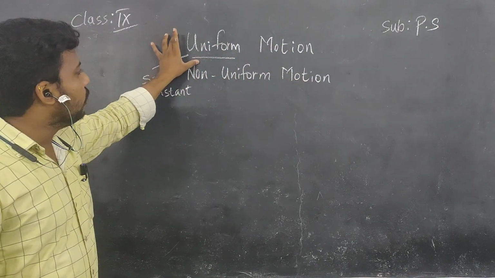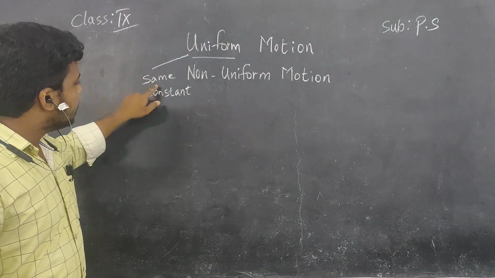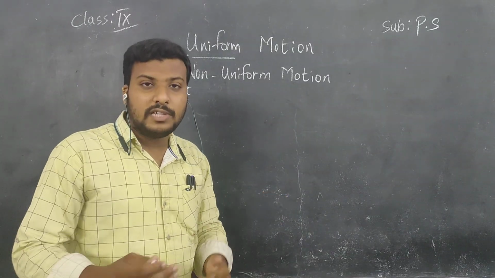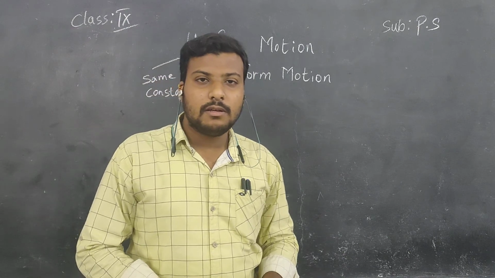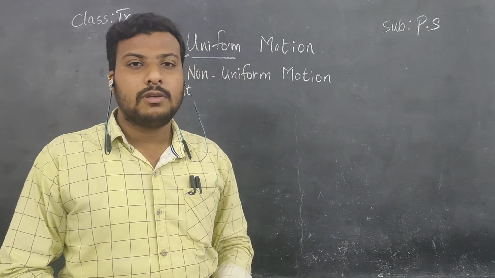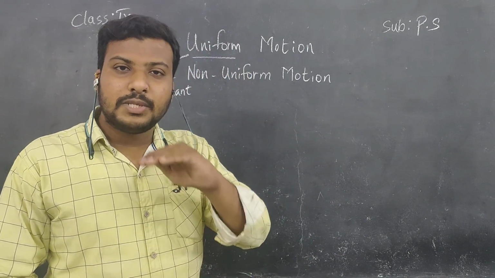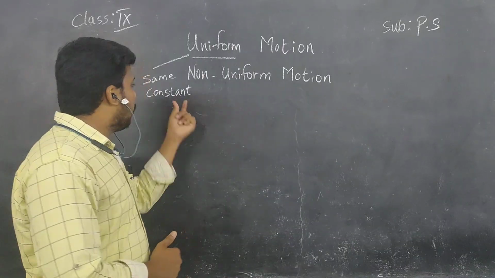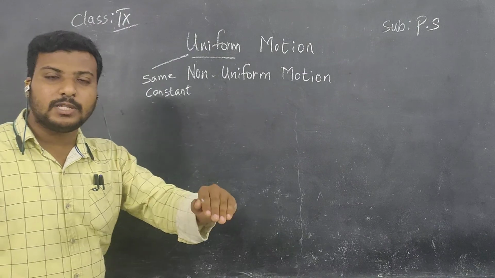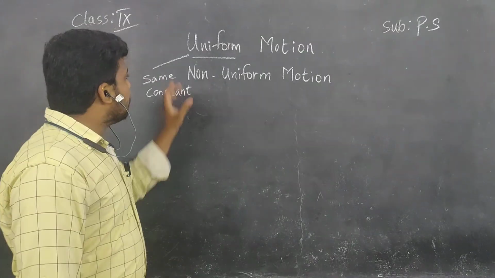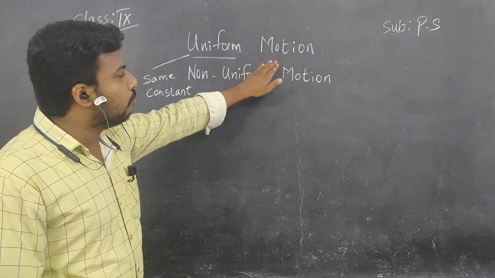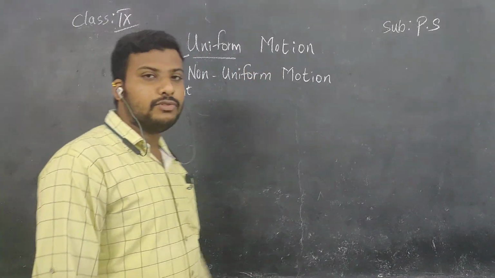Understand, children? What is uniform? Uniform means same or constant. Same. Your dad driving the bike with the same velocity. The train is moving with the same velocity. Constant means fixed. Yes, it was fixed for some time. So next we'll see what is uniform motion and what is non-uniform motion.